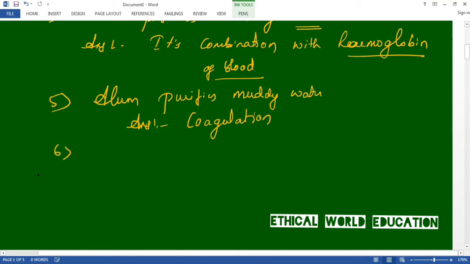That is the sixth question. Sixth question says, which one of the following is not a greenhouse gas?